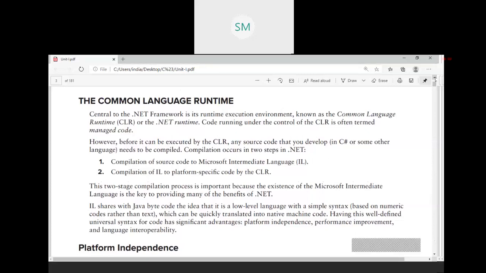First one is source code is compiled into Microsoft Intermediate Language. Second one is intermediate language is compiled to platform specific code by Common Language Runtime. Okay, these are the two steps that you need to remember.